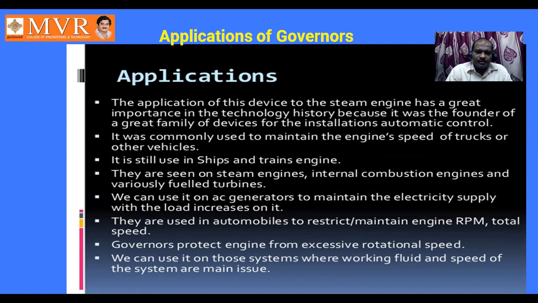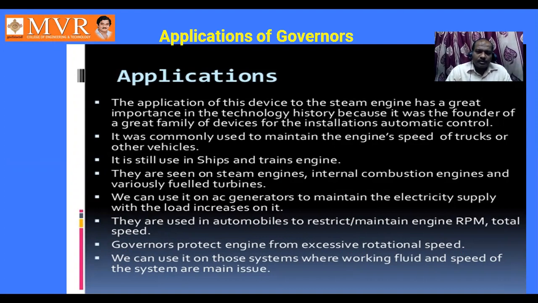They are used in automobiles to restrict or maintain engine RPM, top speed. Governors protect the engine from excessive rotational speed.